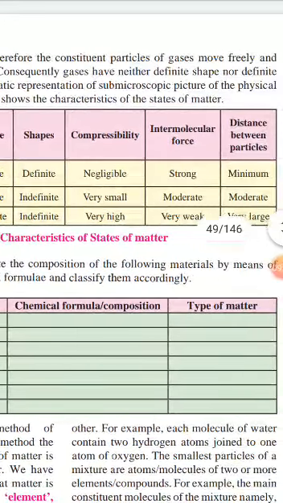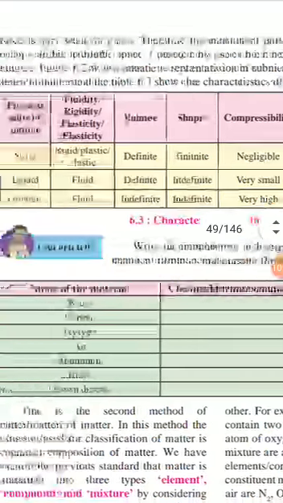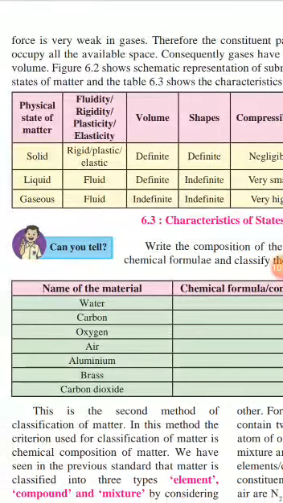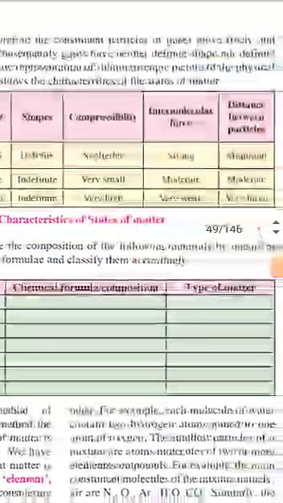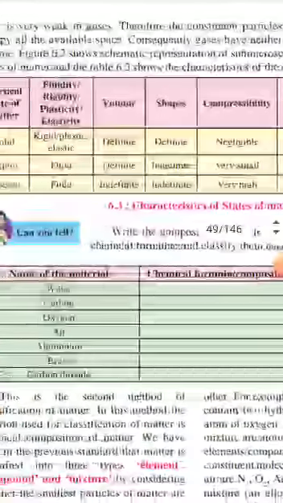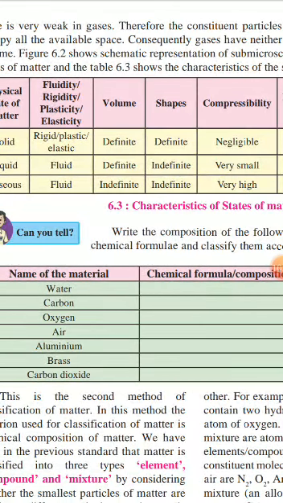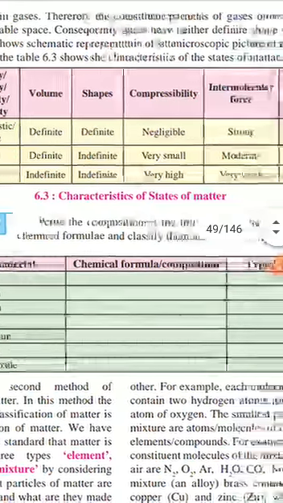Type of matter, liquid. Then carbon, chemical formula is C. Type is solid. Oxygen, O2. Then its type is gas state.